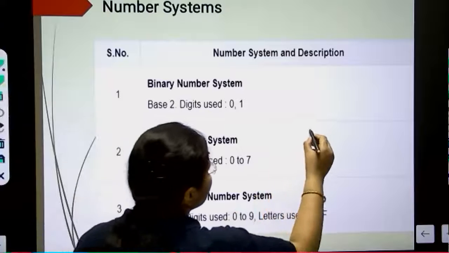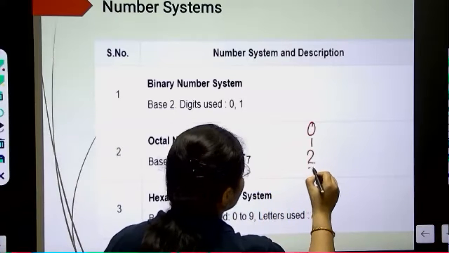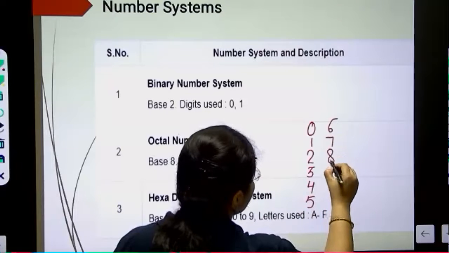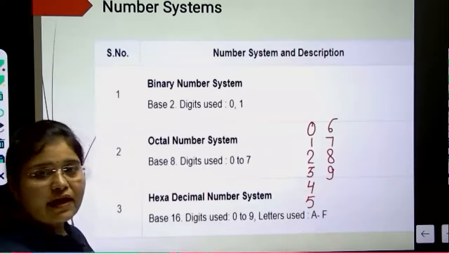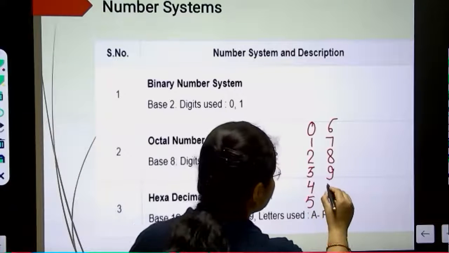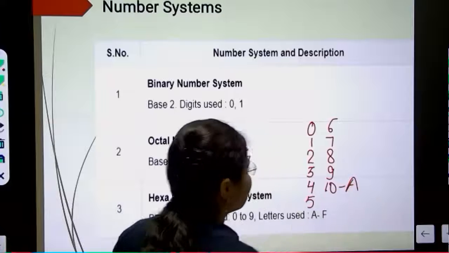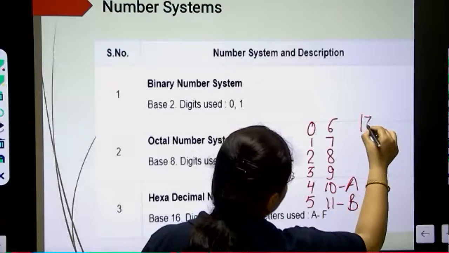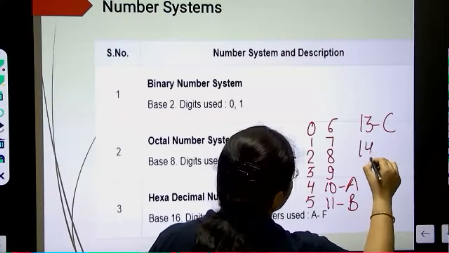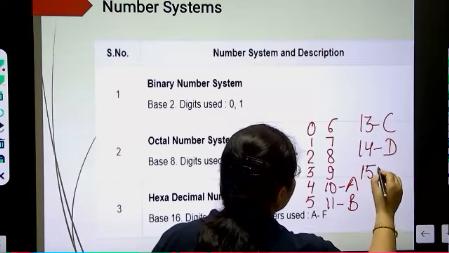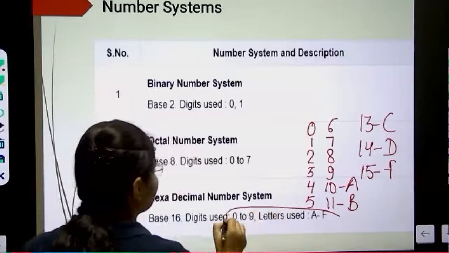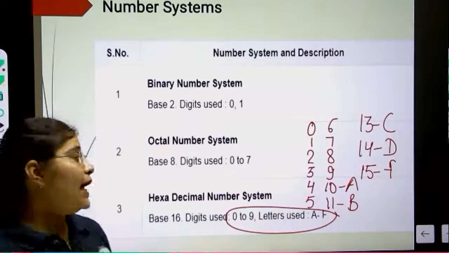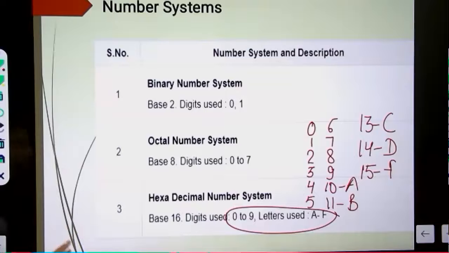So in hexadecimal, 0, 1, 2, 3, 4, 5, 6, 7, 8, 9 will be similar to the decimal number system, but 10 in hexadecimal we represent with A, 11 with B, 12 with C, 13 with D, 14 with E and 15 with F. That's why we have used 0 to 9 and letters A to F. This thing you have to remember in the hexadecimal number system.